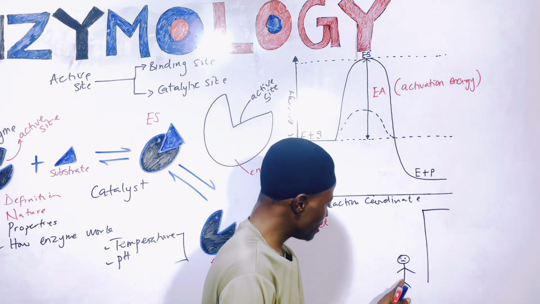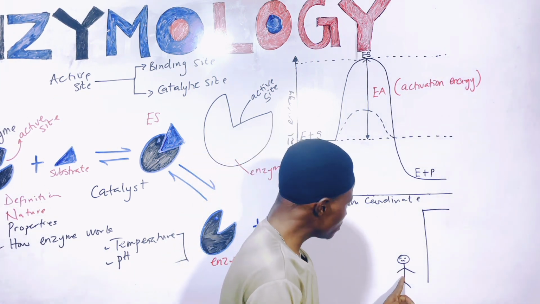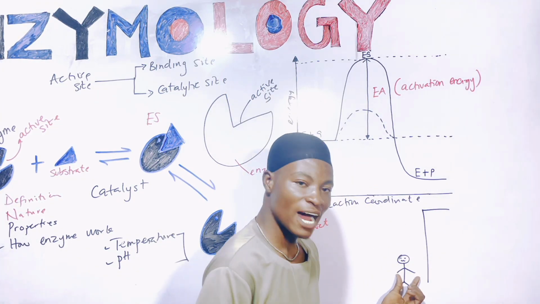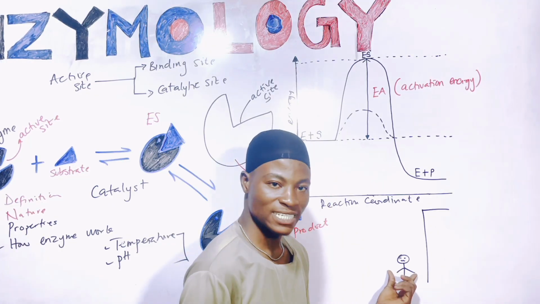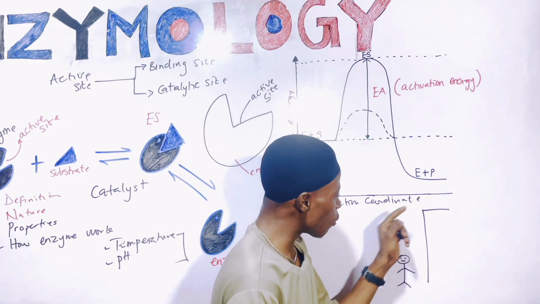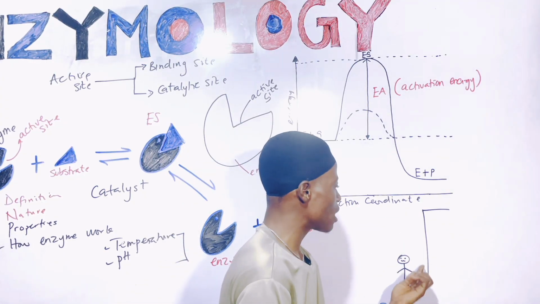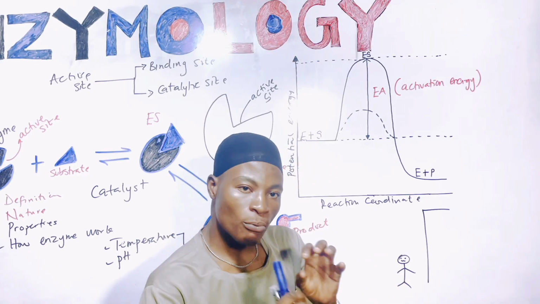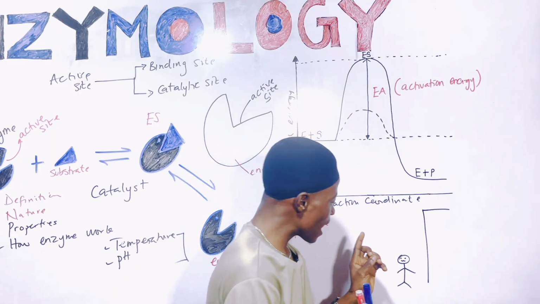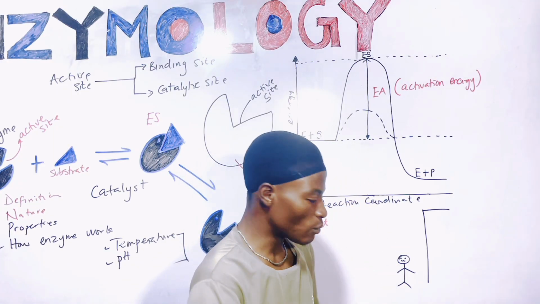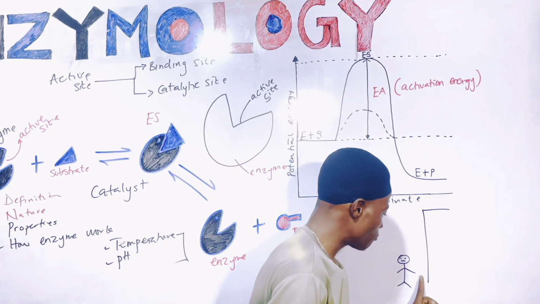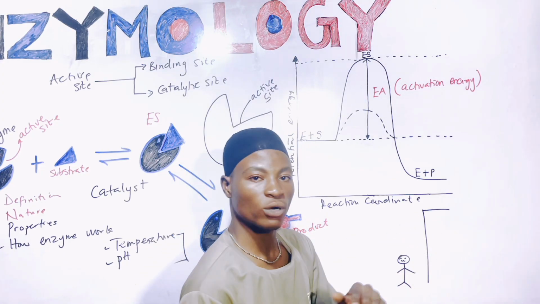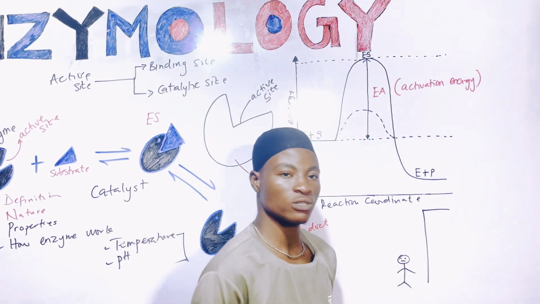In order for this guy here to actually climb this particular mountain and come to the other side, he needs to have a potential energy that is either equal to or greater than the energy that is required to climb this mountain. If the energy is not equal or greater, then this guy won't be able to climb this mountain.